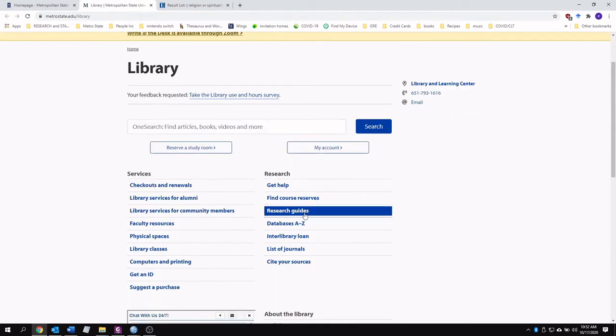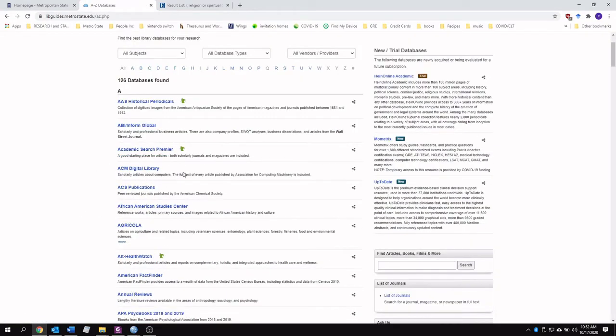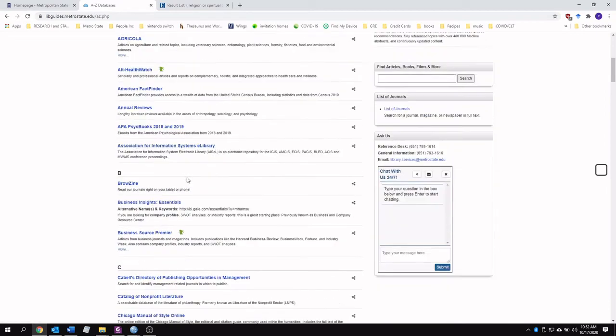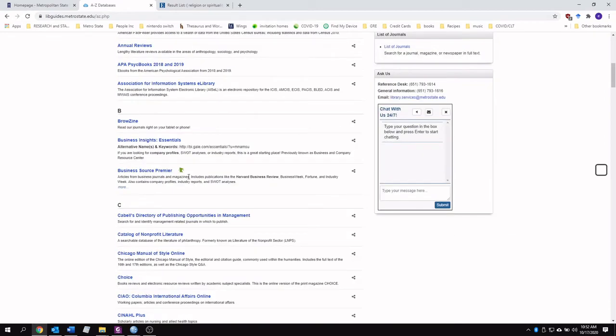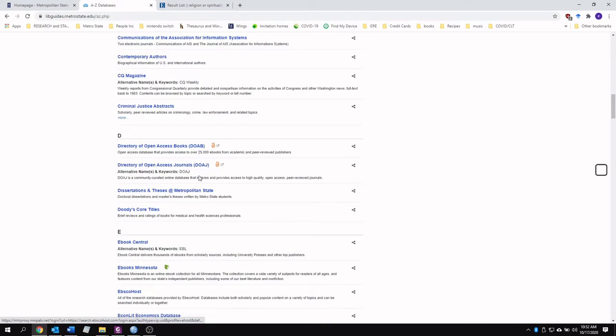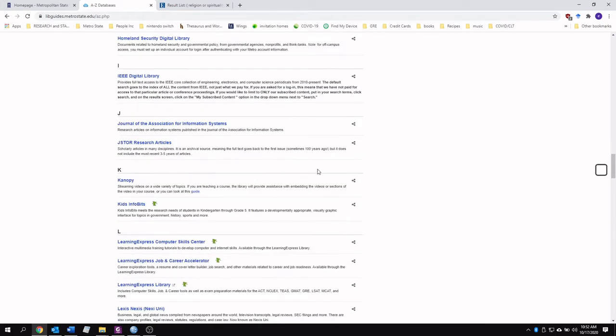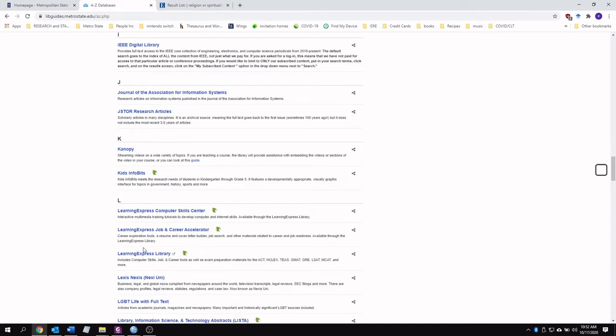And we are going to click Databases A to Z, and you'll see here that we have a whole ton of databases that all have their own purpose. If we're looking for literature related to math, there's one for that. If we're, I don't know, is there legal stuff here?